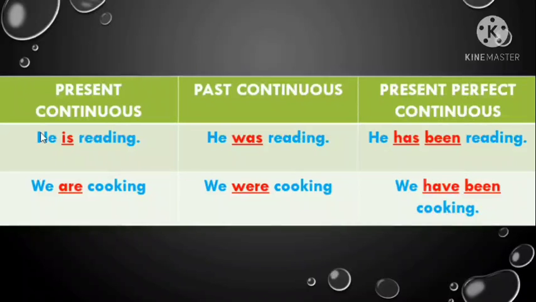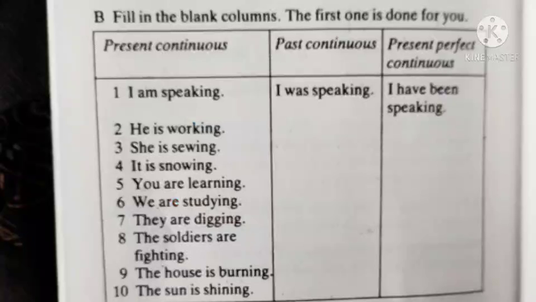Hope you all have understood. Now try doing the exercises in your exercise book from number 1 to 10. 1 has already been done for you. You can refer to it as an example. Okay? Try doing it. If you're still not clear, you can ask me for the help. Okay?